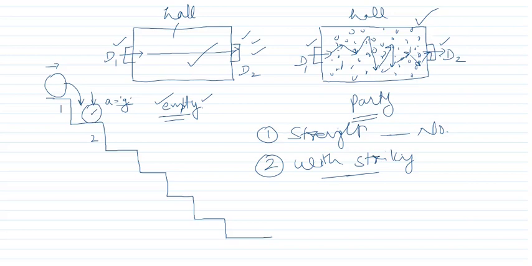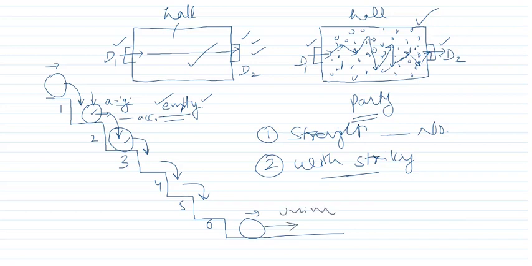Clear? Then again it will move with uniform motion, and then again it will move to step 3, and when it moves from step 2 to step 3, this will again be an accelerated motion. But once it strikes step 3, it again loses its whole energy, and this process goes on every time it moves from 3 to 4, 4 to 5, 5 to 6, and from 6 on the floor, then it will start moving not with acceleration but with uniform motion.